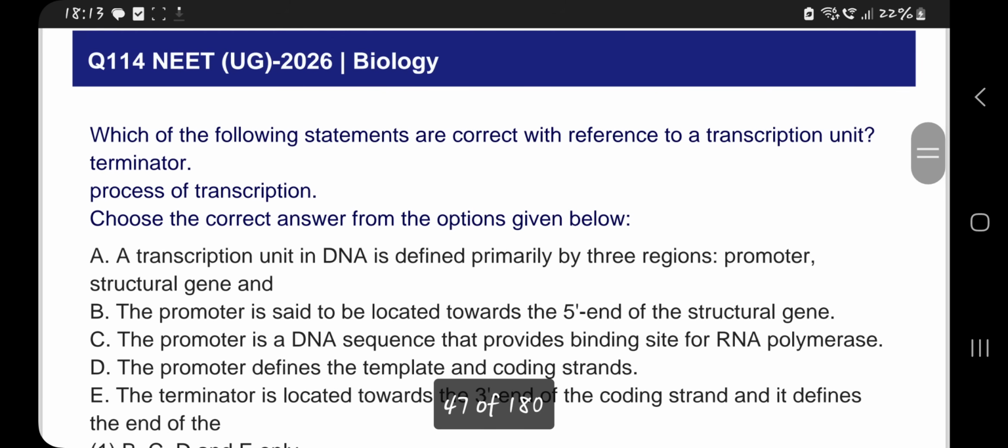Which of the following statements are correct with reference to a transcription unit? Choose the correct answer from the options given below. A transcription unit in DNA is defined primarily by three regions: promoter, structural gene, and terminator.